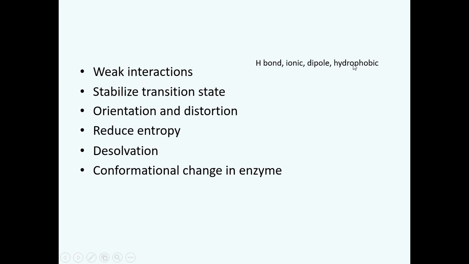So a number of these weak interactions are produced, and since they are multiple, the amount of energy they contribute is very significant. One non-covalent interaction has a small amount of energy, but when the enzyme forms multiple such weak interactions with the substrate, that contributes significantly to providing energy to achieve the transition state.